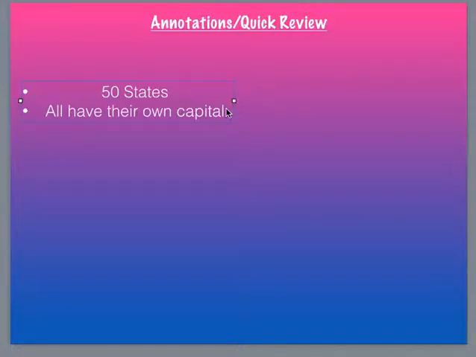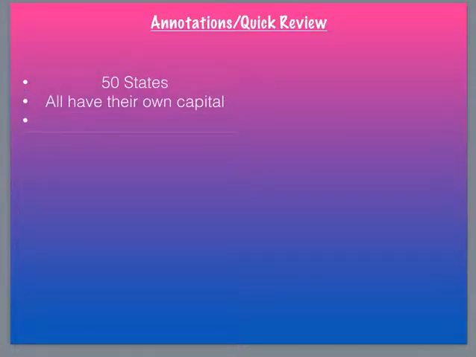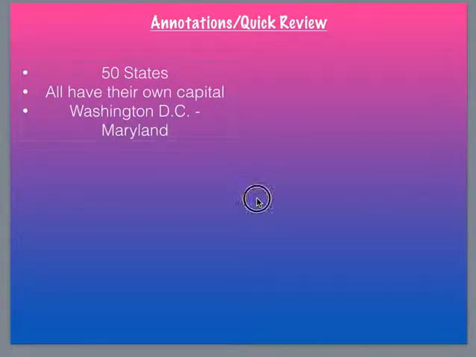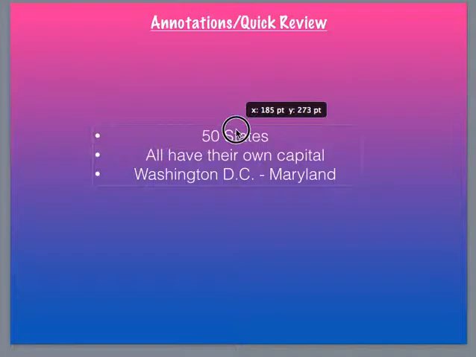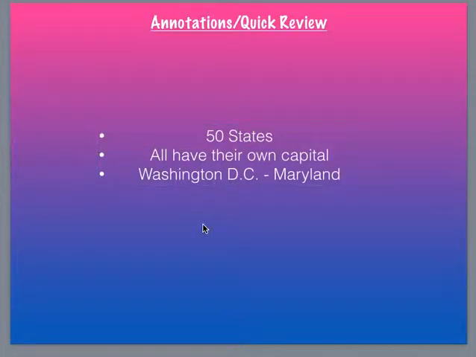What is the capital of our country? What is the capital of the United States of America? Good. Washington, D.C., which is where? In Maryland. So you know that we have 50 states, they all have their own capital, and Washington, D.C., which is in Maryland, is our nation's capital.